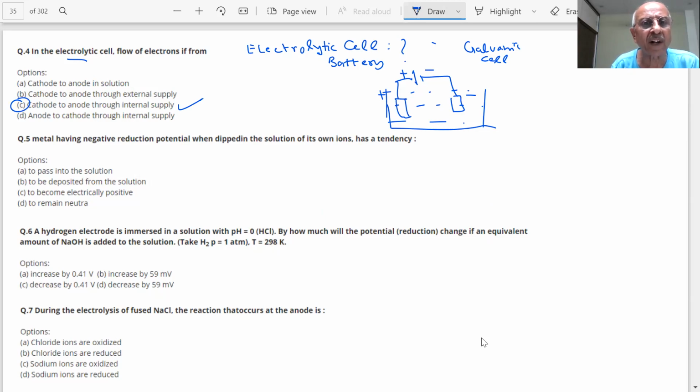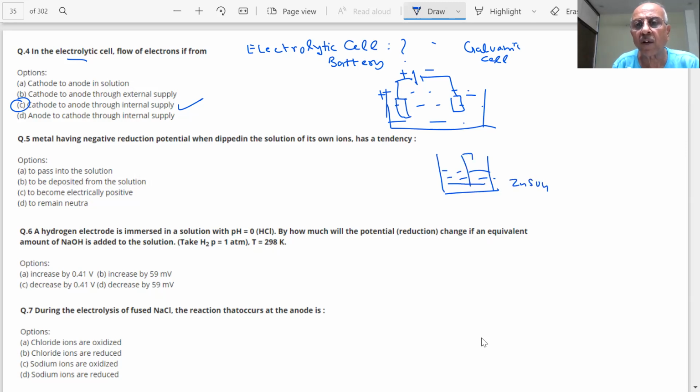Metals having negative reduction potential, when dipped in a solution of its own ions, have a tendency to pass into the solution, to be deposited from the solution, to become electrically positive, or to remain neutral? You have a solution of ZnSO4.